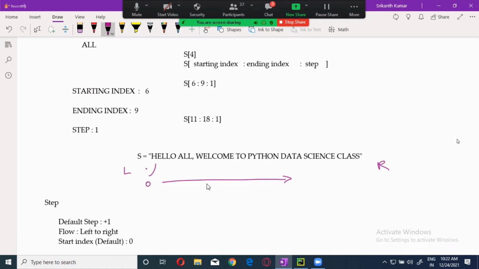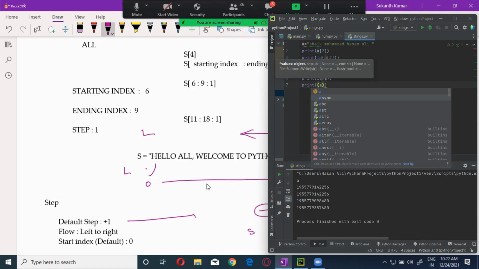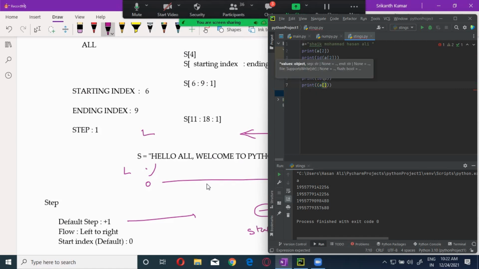That means if I am giving step equals -1, whenever the step is -1, the flow will be from right to left, from here to here. Now, if I'm not giving a starting index, it will take the default starting index from right to left.